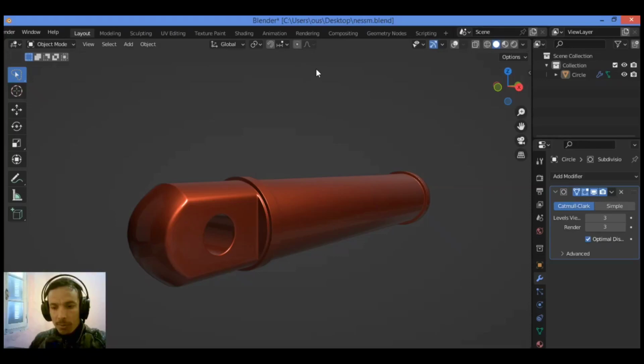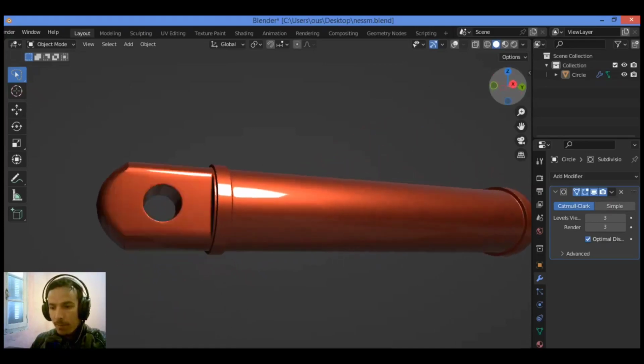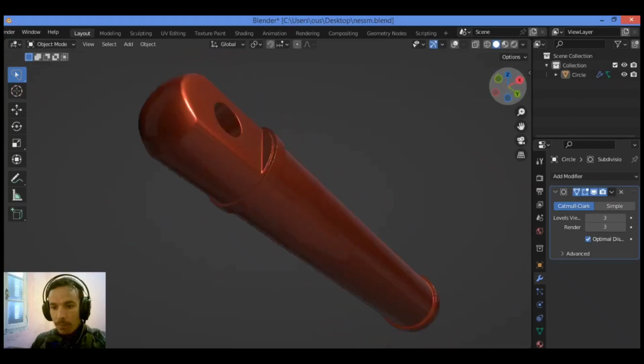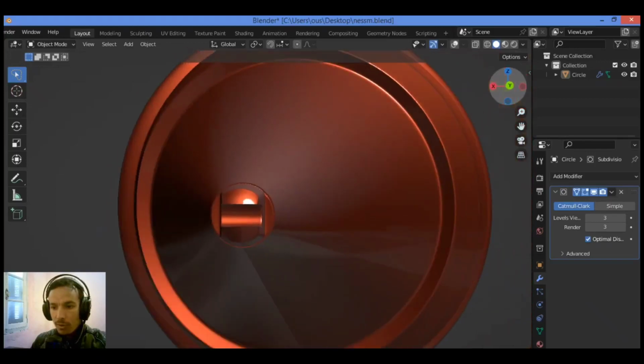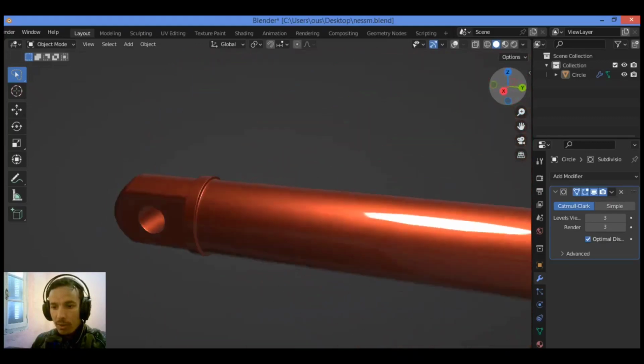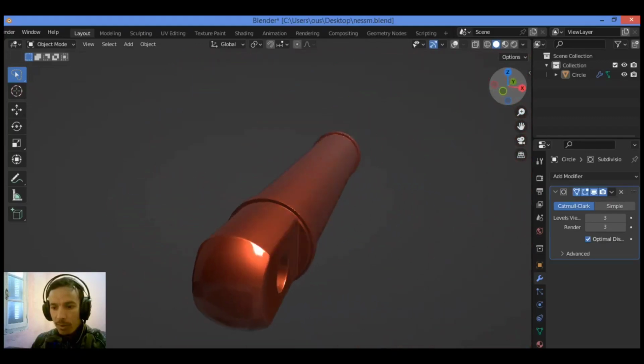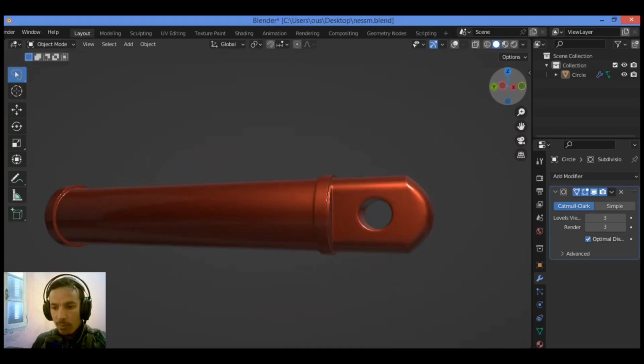This is the third part on how to model this kitbash. Let's continue modeling some other mechanical pieces in order to join them to this mechanical kitbash. As shown here, we have applied the subdivision surface modifier shown in our tutorial, and you can see this shape with clean and uniform topology.